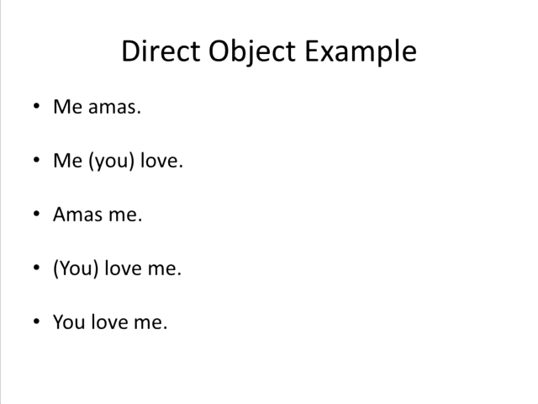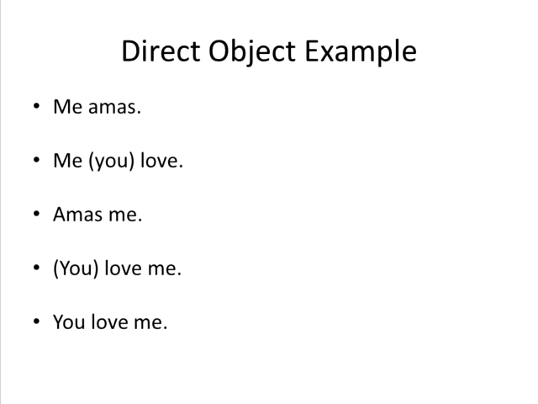So if you are doing something to me, if he is doing something to me, if she is doing something to me, you all are doing something to me, or they are doing something to me, something is happening to me. That is a direct object. And a direct object in Spanish for me is me. So let's look at some examples, and we'll break it down from the Spanish into the English by transliteration.